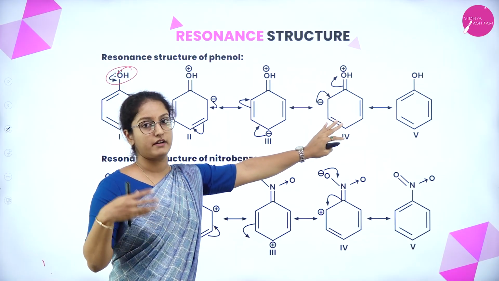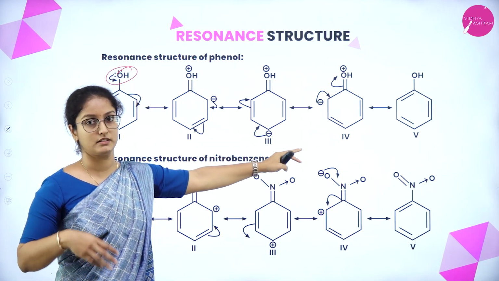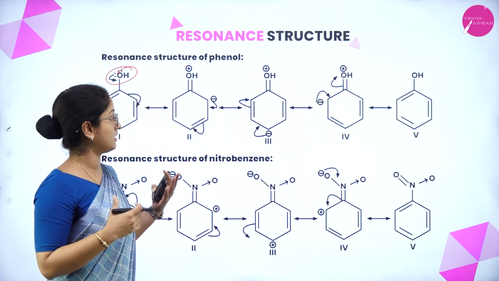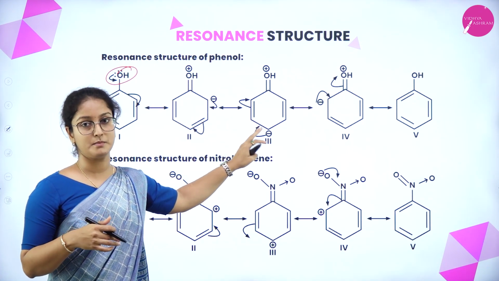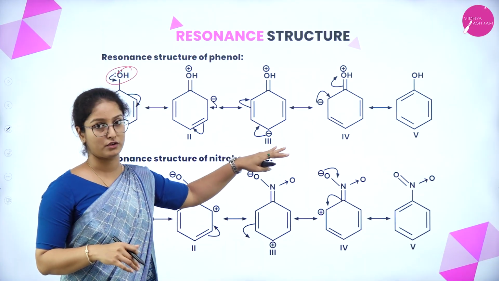This makes electrophilic reaction possible, so it can react with the electrophile, and the reaction will be easier. Hence, phenol shows resonance between the OH group and the benzene ring, making it more reactive compared to benzene. So that was about the resonance structure of phenol.